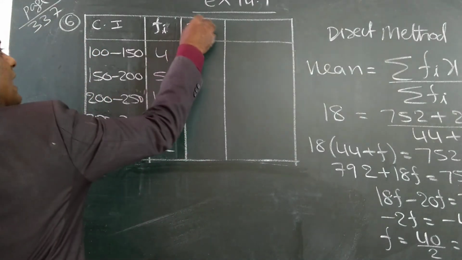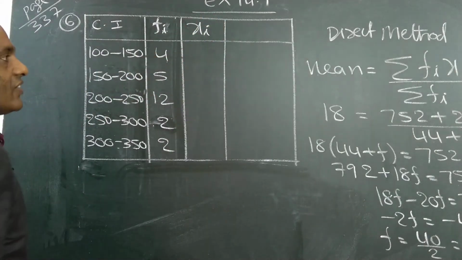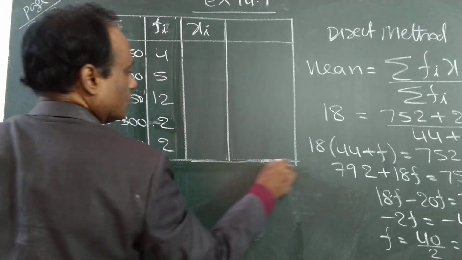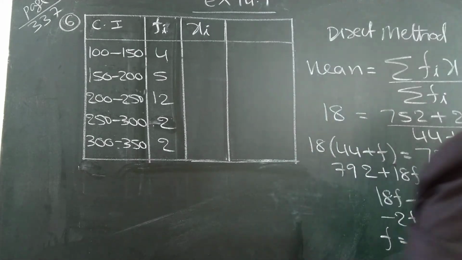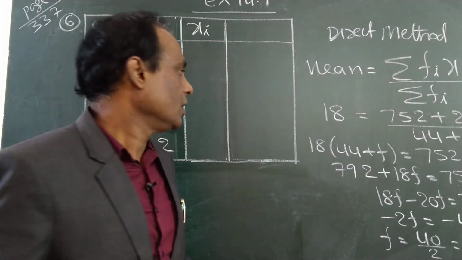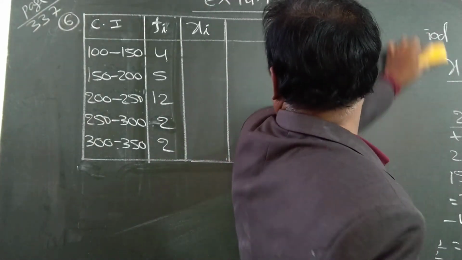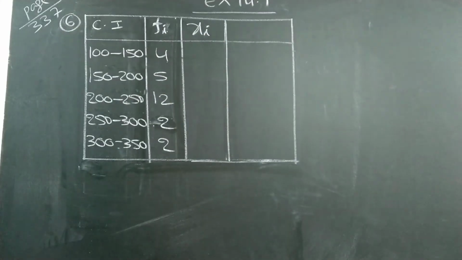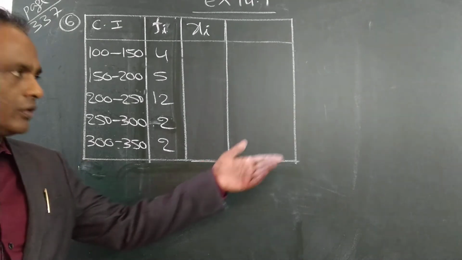First step is xi, the mid values of the classes. Mid values you write down. Fourth, fifth also I will explain. But because this is having only 5 rows, I gave it as a practice problem to you. All problems I will solve. I am not giving any homework. Each and every problem I will explain. But first you solve this using the same method.